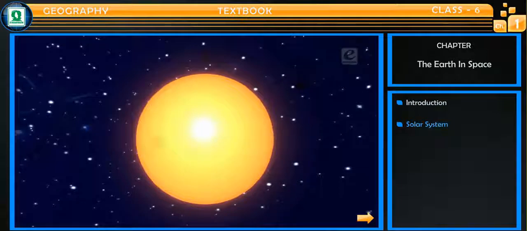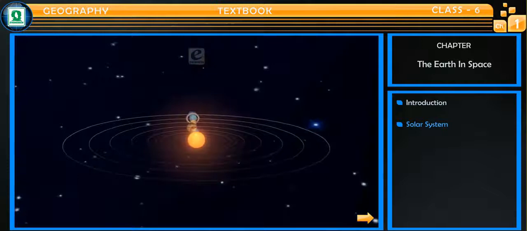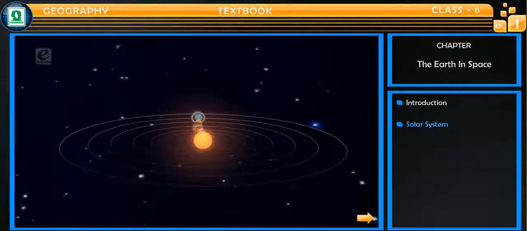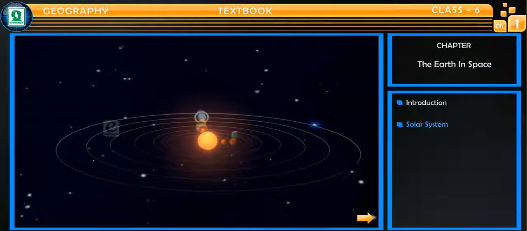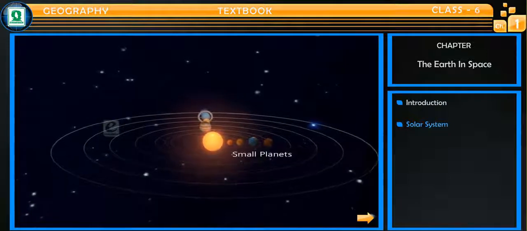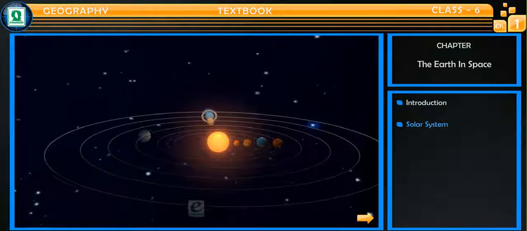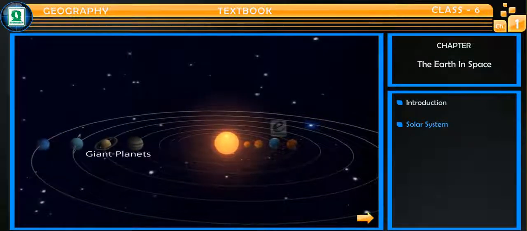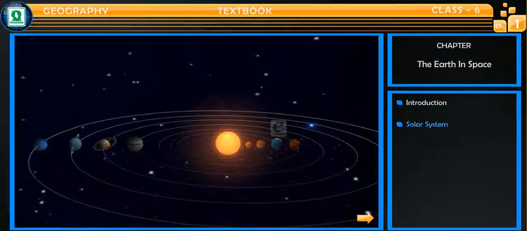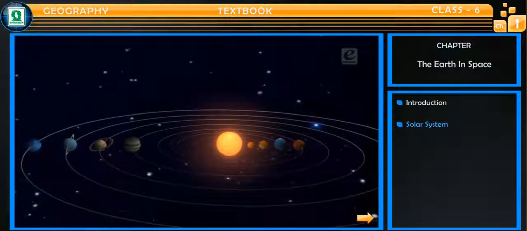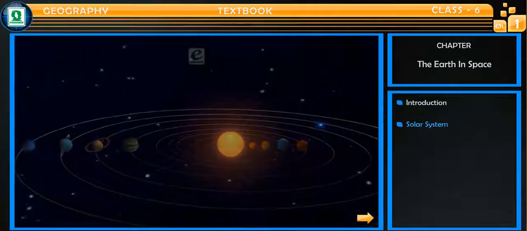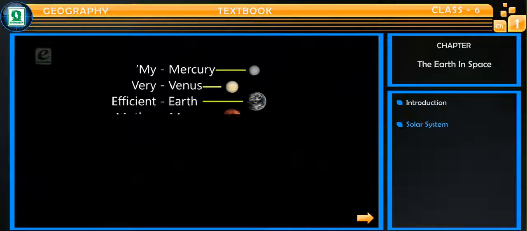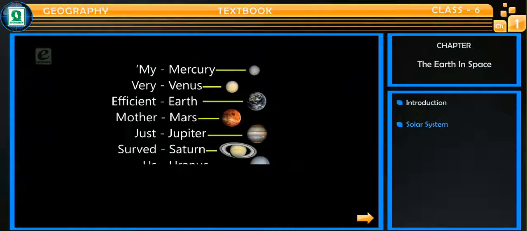On the basis of size, these planets are classified into small and giant planets. Mercury, Venus, Earth and Mars are called small planets, whereas Jupiter, Saturn, Uranus and Neptune are known as giant planets. A very simple way to memorize the names of the planets in order of their distance from the Sun is, my very efficient mother just served us nuts.